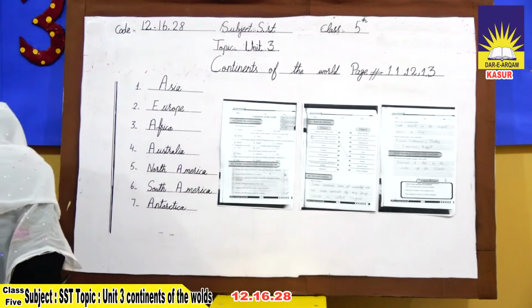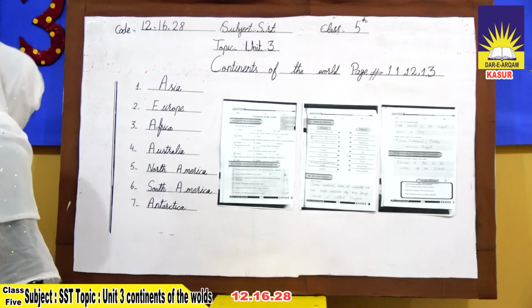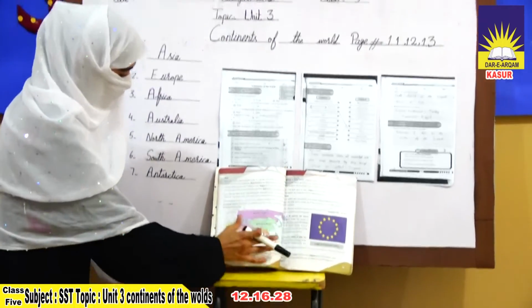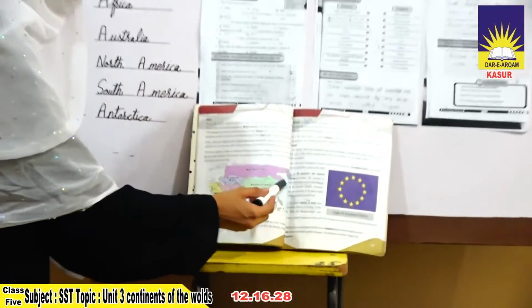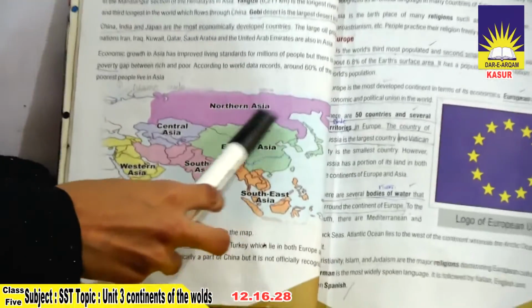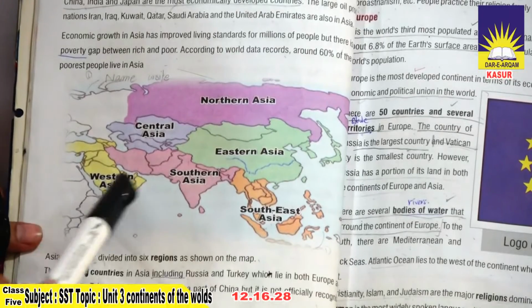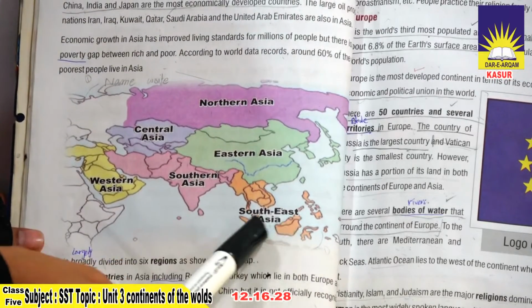We have already read it, and we have this book, and this is a map, and they mentioned there North Asia, Central Asia, Eastern Asia, Western Asia, South Asia, Southeast Asia.